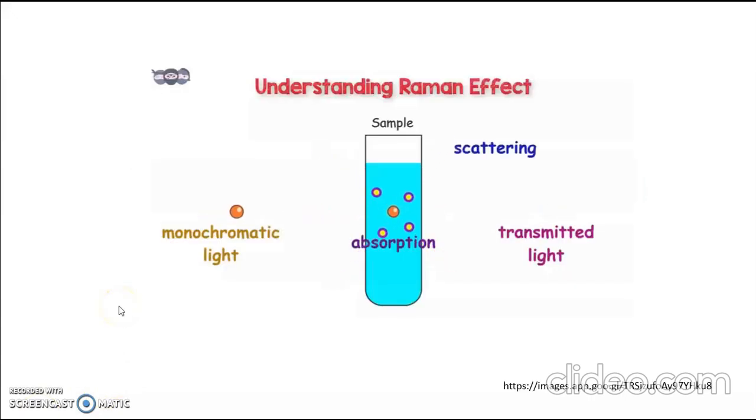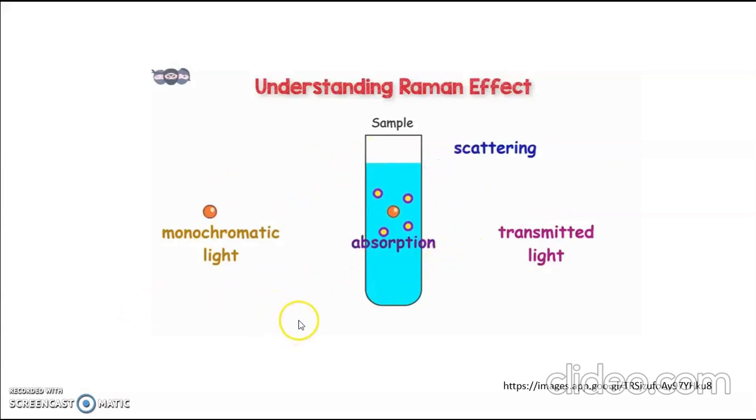Hi all. So far we have discussed two different kinds of spectroscopy, rotational spectroscopy and vibrational spectroscopy. From this lecture we are starting Raman spectroscopy. The first thing you want to know is the Raman effect.